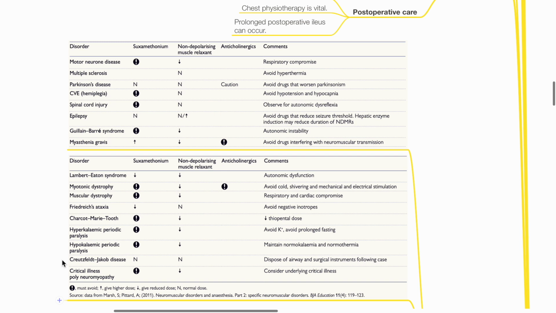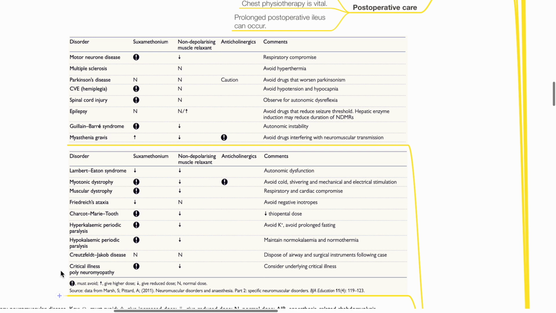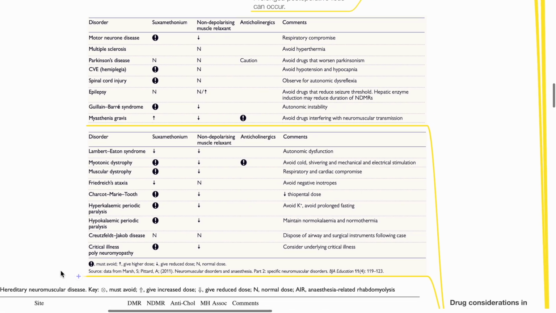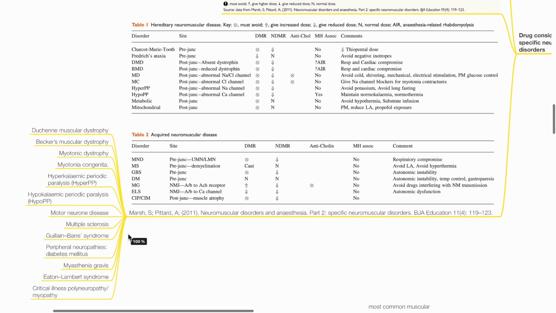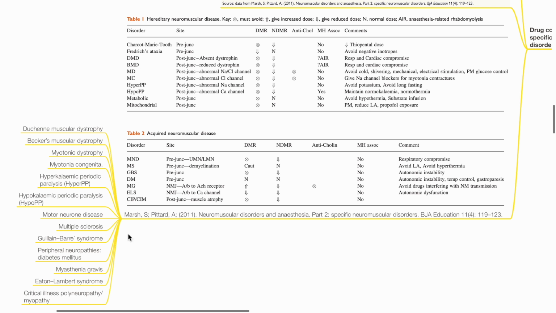Dispose airway and surgical instruments following a case of Creutzfeldt-Jakob disease. Consider underlying critical illness in critical illness polyneuromyopathy. The following tables are included here for completion, sourced from the article by Marsh S. et al., Neuromuscular Disorders and Anesthesia in 2011.